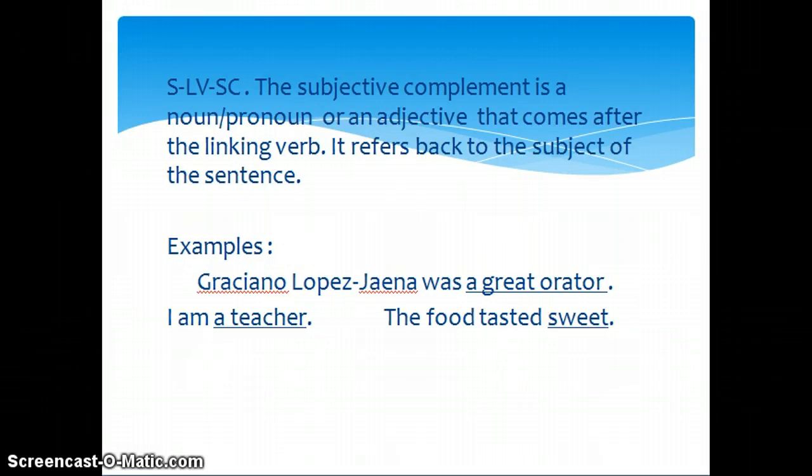SLBSC. The subjective complement is a noun, pronoun, or an adjective that comes after the linking verb. It refers back to the subject of the sentence. Example: Graciano Lopez Jaena was a great orator. I am a teacher. The food tastes sweet.